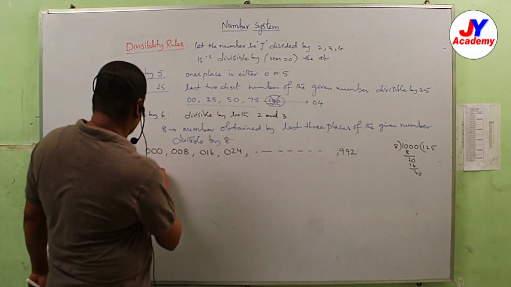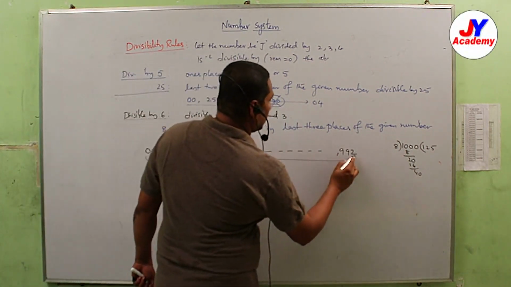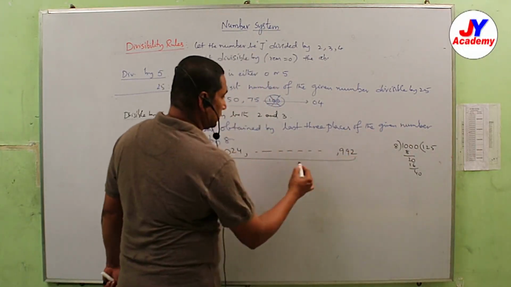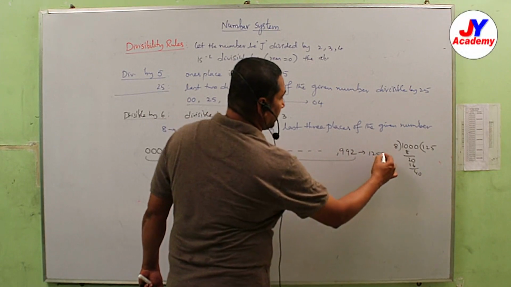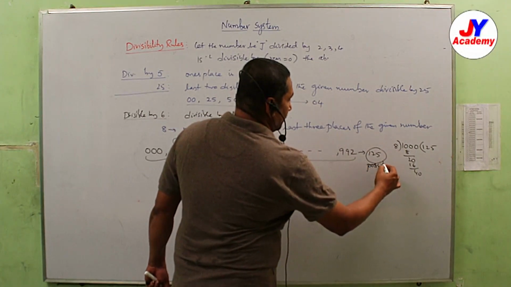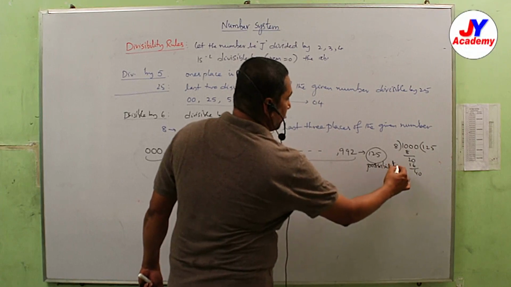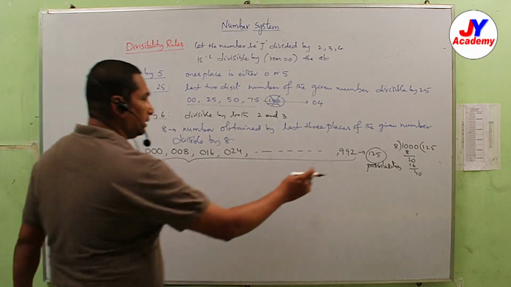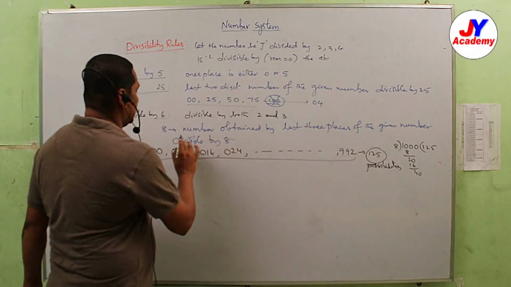So total how many? From 1 to 124, plus the zero one, it is the 125th. So 125 possibilities for the last three places.